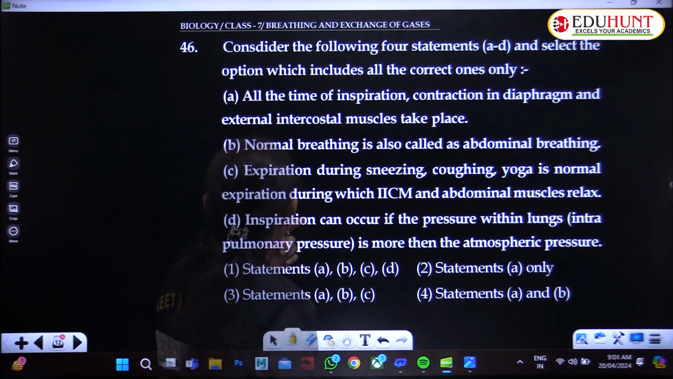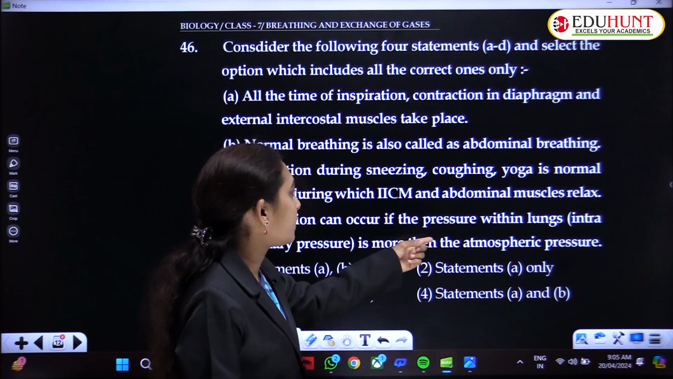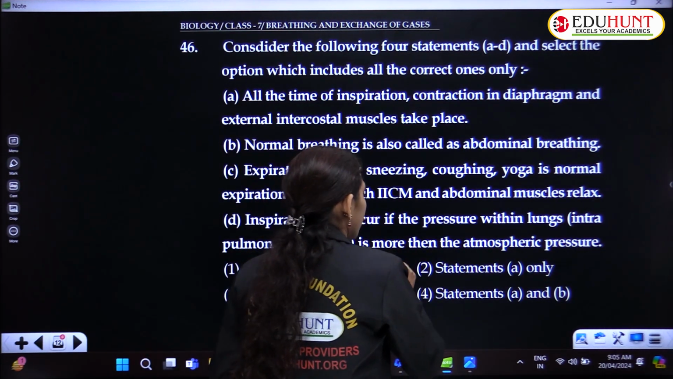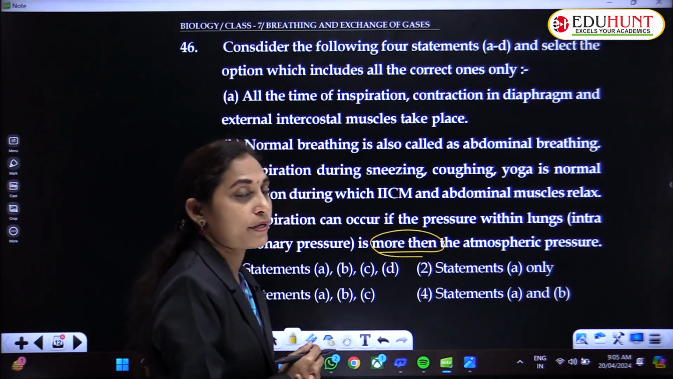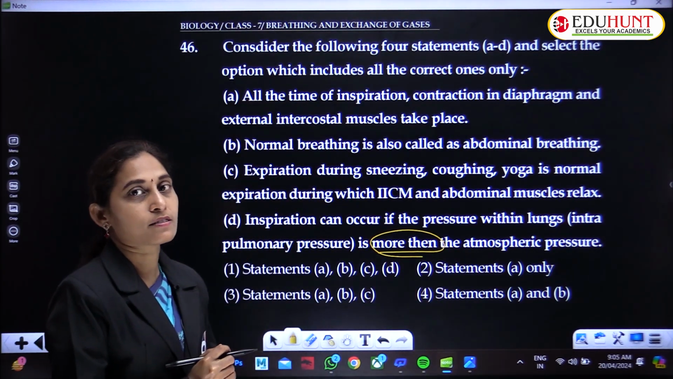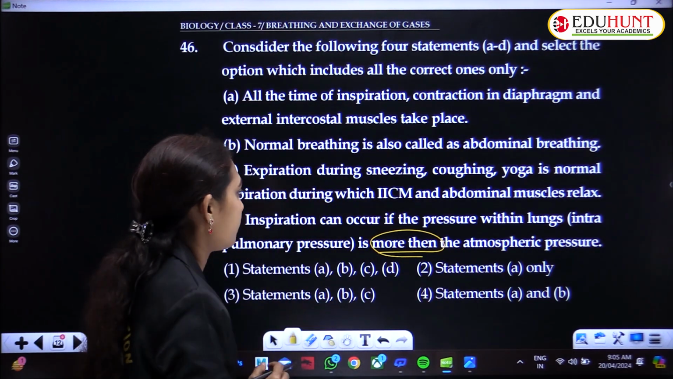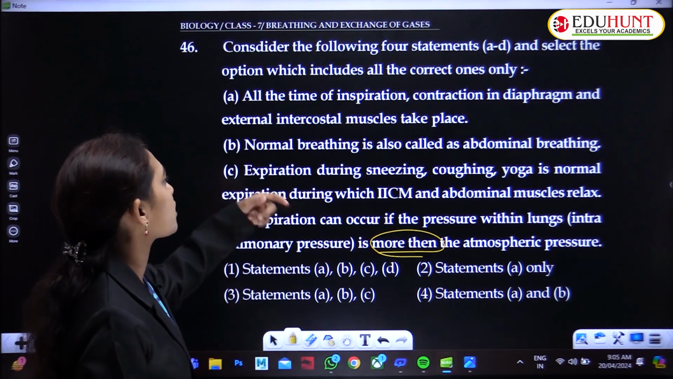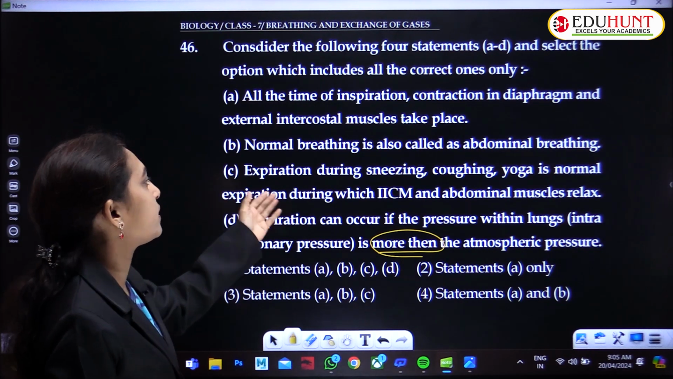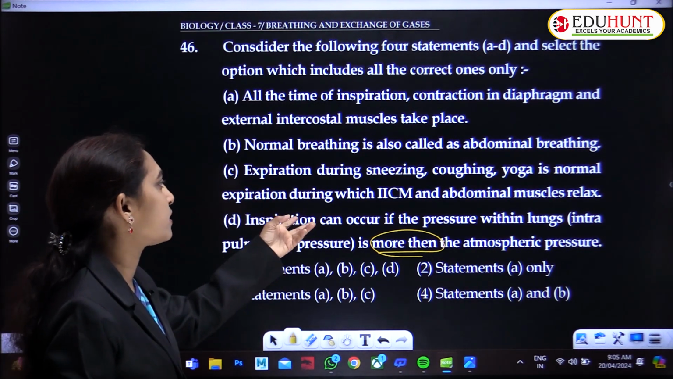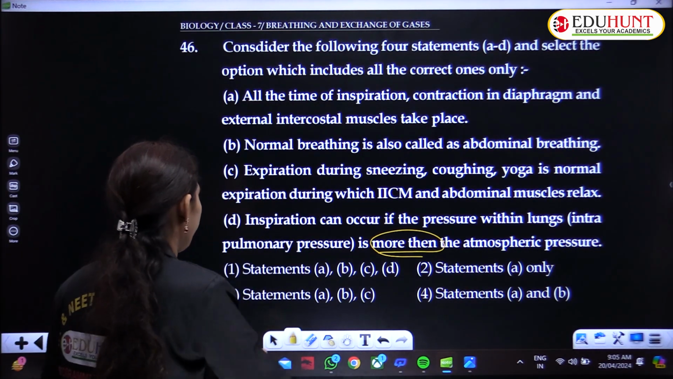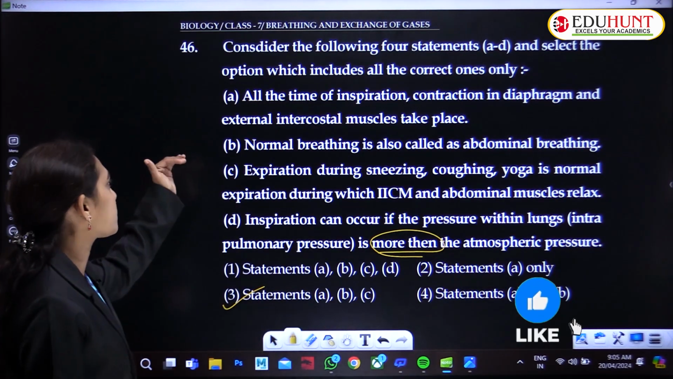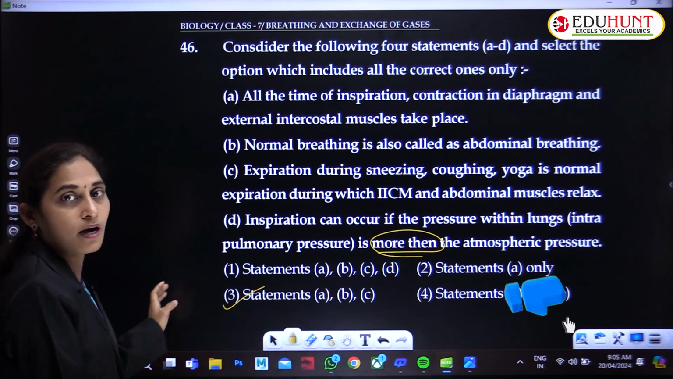Let's see. Inspiration can occur if the pressure within the lungs is more. This is wrong. Always the pressure should be lesser than the atmospheric pressure. If that is struck out, then the first one is correct. Normal breathing, correct. Expiration during sneezing, this is also correct. So A, B, C, this is the correct option. First, second and third, 3 statements are correct.